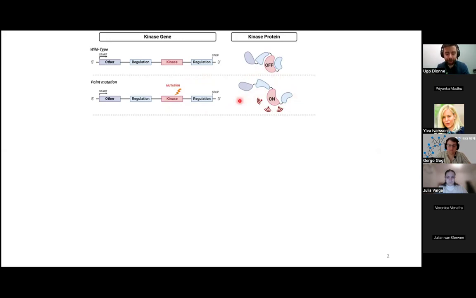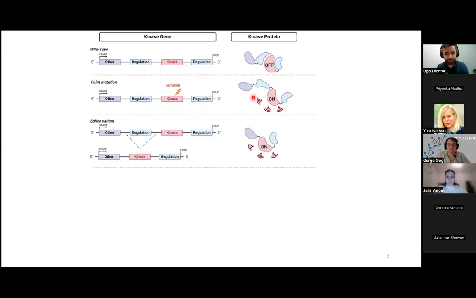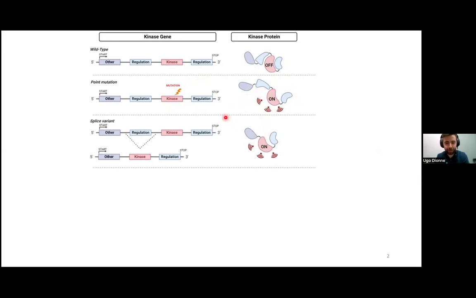For example, kinases can be expressed in cancer cells as truncated forms. These cancer cells can, for example, express a specific splice variant that will lead to the loss of some of the regulatory region of the kinase and an expression of an activated truncated form. Another way is using alternative start sites that can again lead to the expression of truncated kinases. These phenomena are pretty rare, but have been found to be able to drive cancer formation of different types of cancers. Some well-known examples are EGFR and ERBB2 truncations.